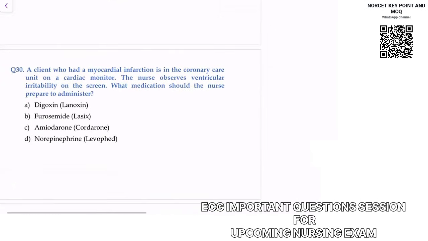Second last question. If I say a client who had myocardial infarction in the coronary care unit, MI हो गया. Nurse observe ventricular irritability on the screen. Ventricular irritability means ventricular tachycardia or ventricular fibrillation, means some problem with the ventricles. I told you ventricular arrhythmias हमेशा कैसे होते हैं? Dangerous होते हैं. Ventricular arrhythmias are always dangerous.